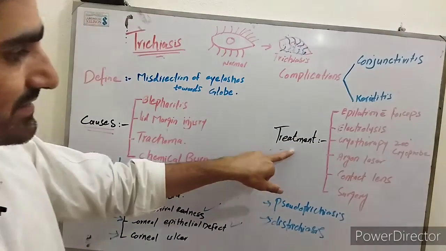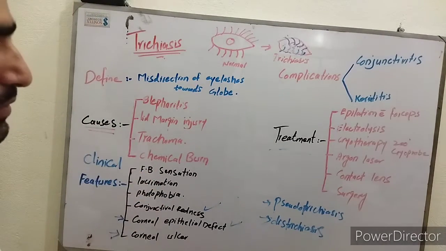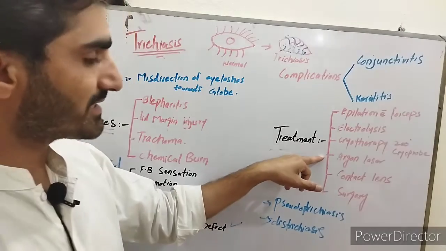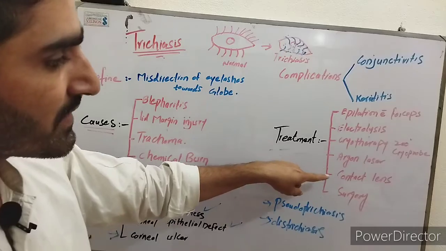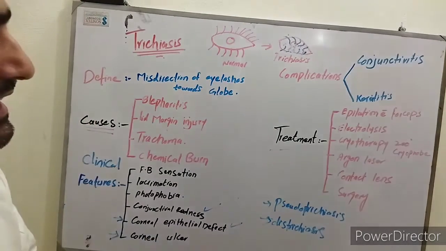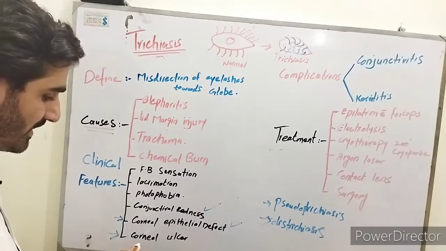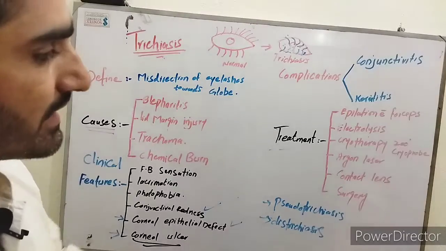Fourth one is argon laser. This is a simple and painless procedure. With this laser we will also damage the misdirected eyelashes. Fifth one is contact lens. We will apply the contact lens to protect the cornea from damage, to protect the cornea from developing an ulcer. This is a temporary treatment.